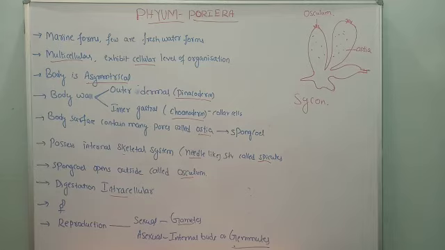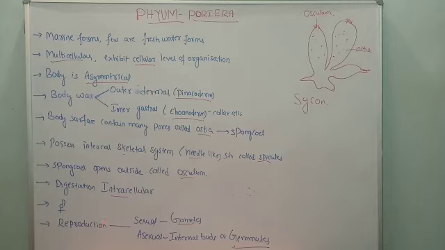After that, these organisms are hermaphrodites in nature. What is the meaning of hermaphrodite? Both male and female sex organs are present in the same organism. So it is called hermaphrodite. And what about respiration and excretion? We don't see any respiratory organs or excretory organs here. Excretory organs and respiratory organs are absent.